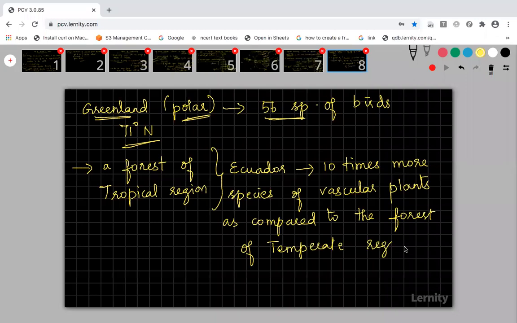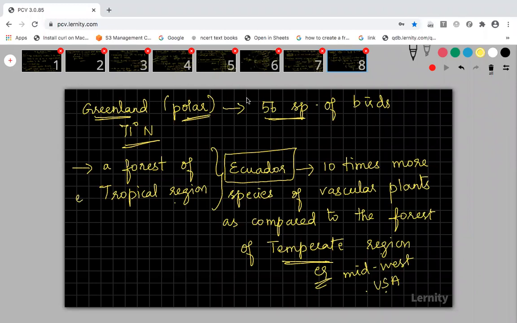Temperate region, for example, Midwest USA. Midwest USA is an example of a temperate region here. When you compare the forest of the temperate region and the tropical region, the tropical region, for example Ecuador, has 10 times more species of vascular plants compared to the forest of the temperate region, which is located in the Midwest USA. This is another example.